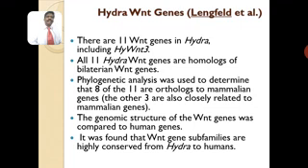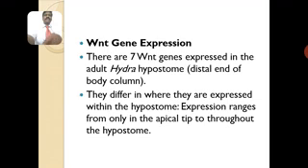So the genomic structure of the WNT gene was compared to the human gene. Whatever is present in hydra is similar to that of the human gene. It was found that WNT gene subfamilies are highly conserved from hydra to human, because these genes are very important for axis formation or polarity formation.